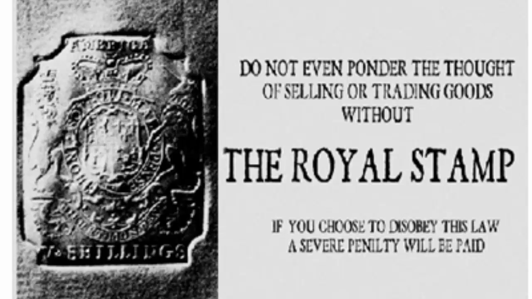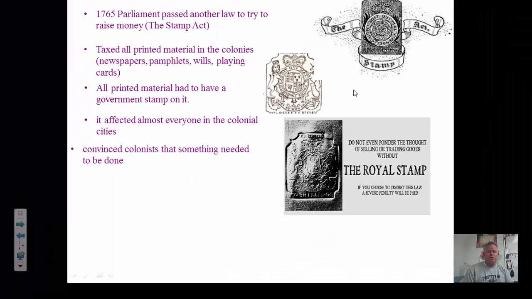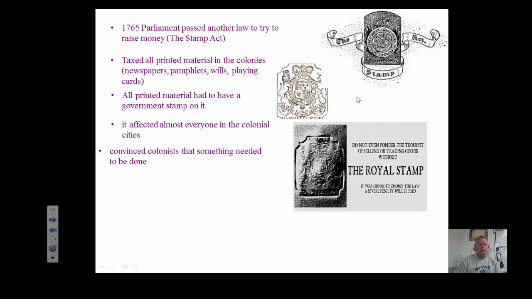So it was really smart for the British government to do this because everybody in the colonies used paper. So it affected almost everyone in the colonial cities, and it convinced the colonists that something needed to be done. This Stamp Act made the colonists so mad because there was no way they could avoid using paper. So they couldn't stand it.